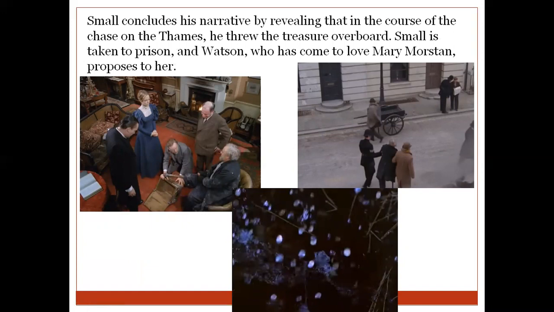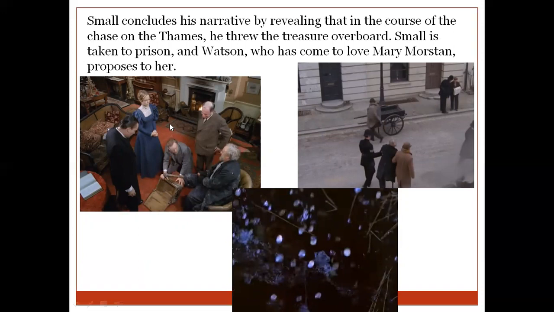So Small was finally taken to prison, and Watson, who had come to love Mary Morstan, proposes to her. Certainly, Mary Morstan was not really interested in the treasure. She was interested in knowing what exactly happened to her father. Now nobody is really going to get the treasure. Bartholomew was killed. Thaddeus already had a lot of money.